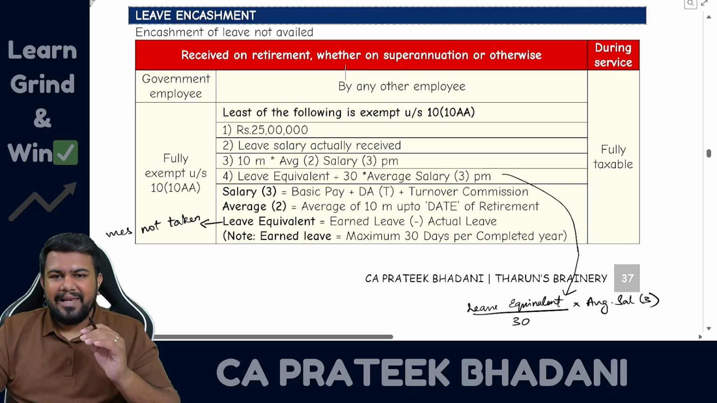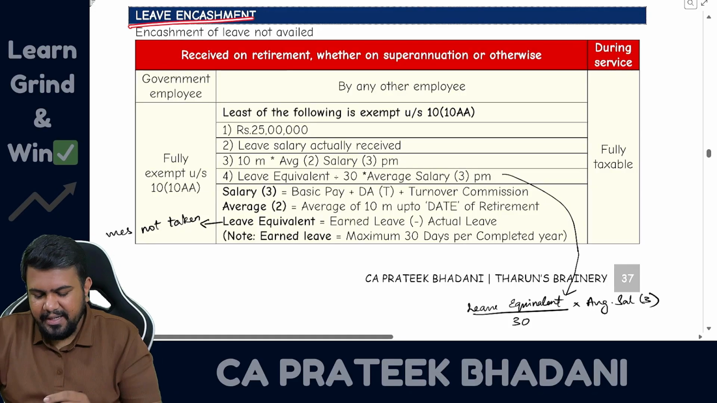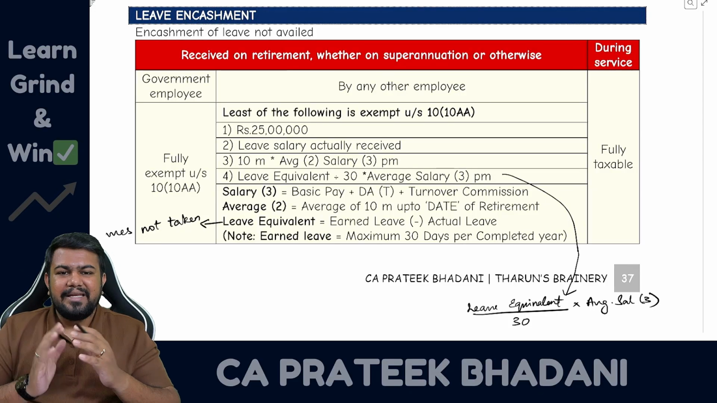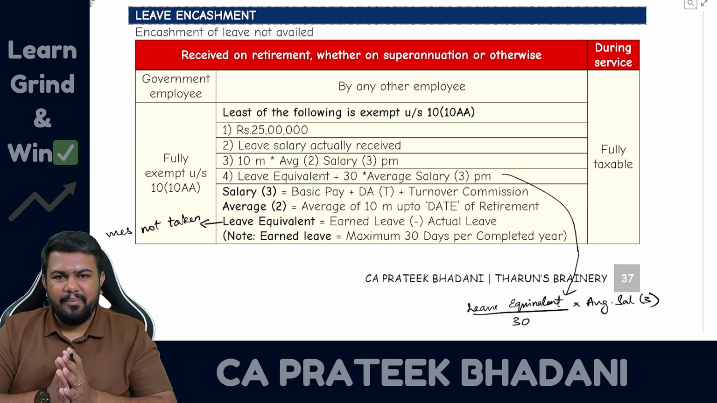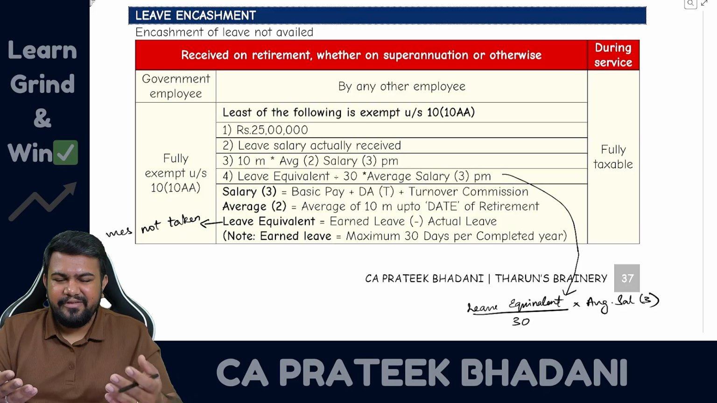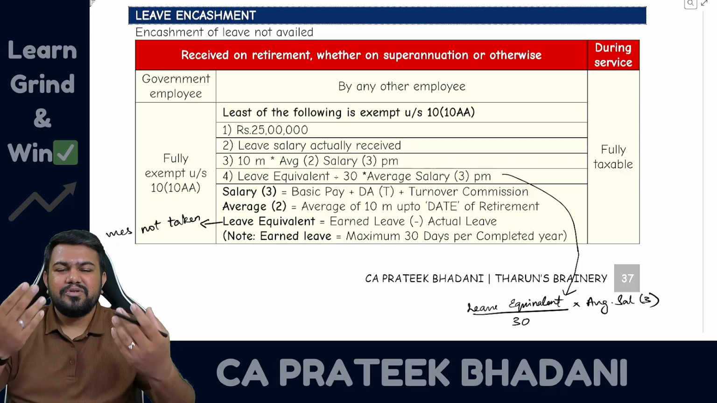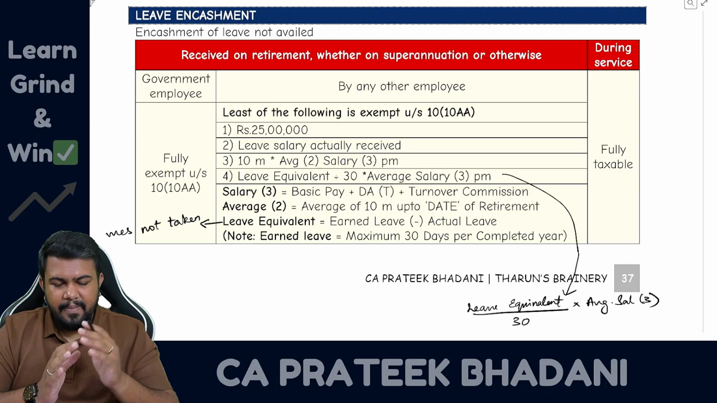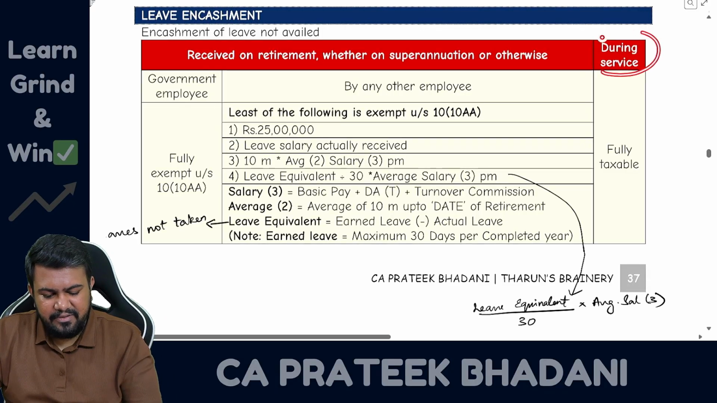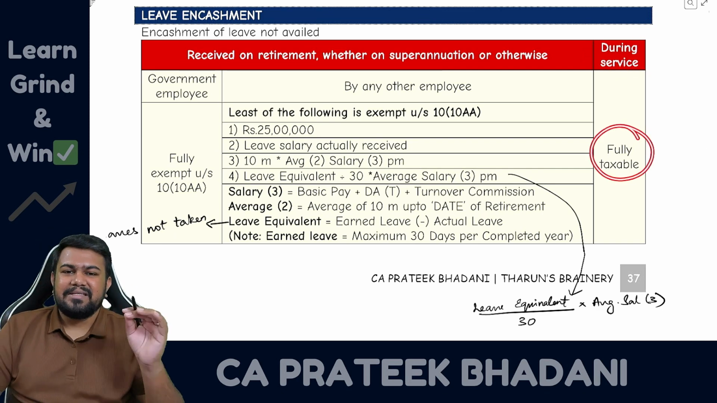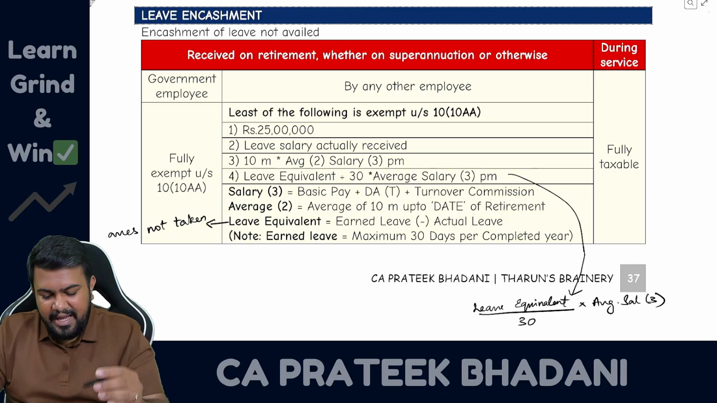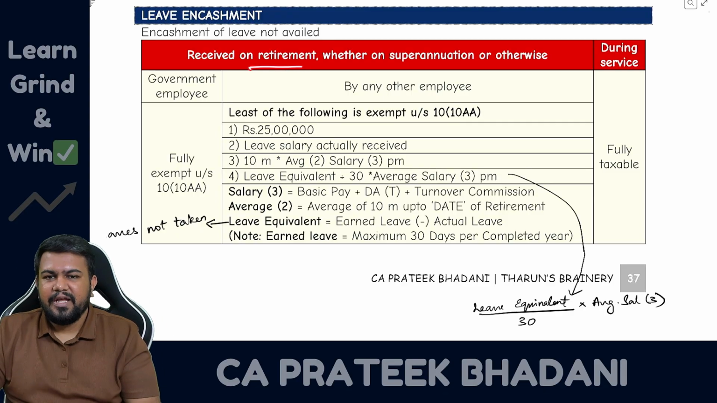Now let us come to leave encashment. Leave encashment means what? How much ever leave was not taken, for this some extra money is received from the employer. This is only called leave encashment. So leave encashment means you are not taking the leave. Since you are not taking the leave, the employer is giving you some extra money. That is leave encashment. Generally, leave encashment is received during service. If it is received during service, it is fully taxable. However, if it is received on retirement, in such case, it will be exempt.